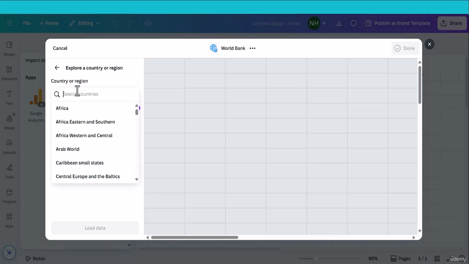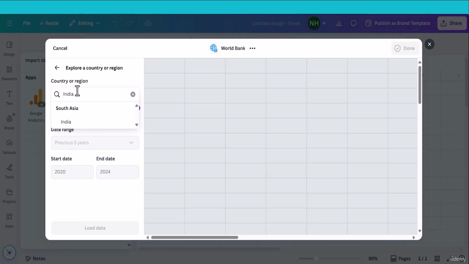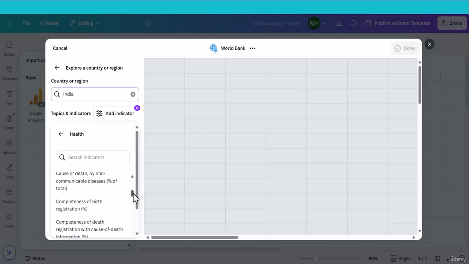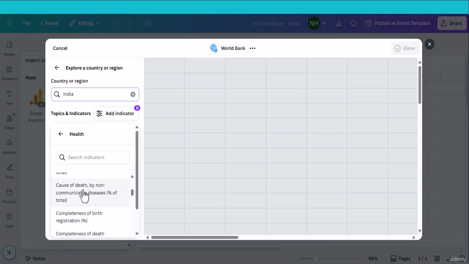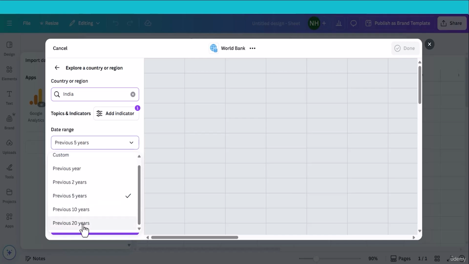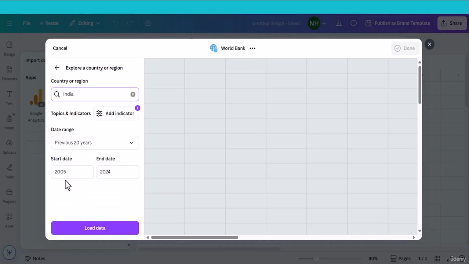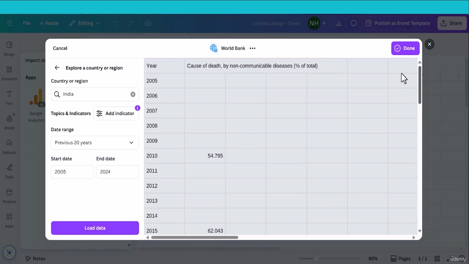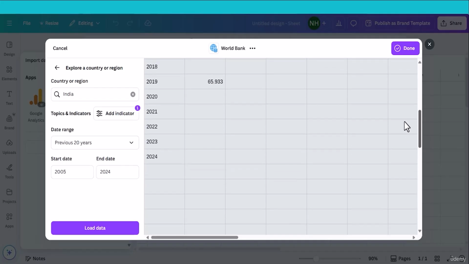Country is India. Now add the indicator. We select health. And select this one, cause of death by non-communicable disease. And the data range is 5 years. Let me make it 20 years, 2005 to 2024, and click Load Data. This provides very little data. I cannot work on this data set.